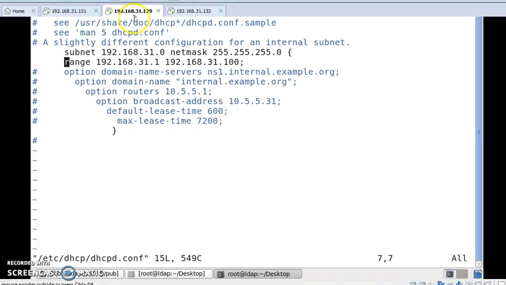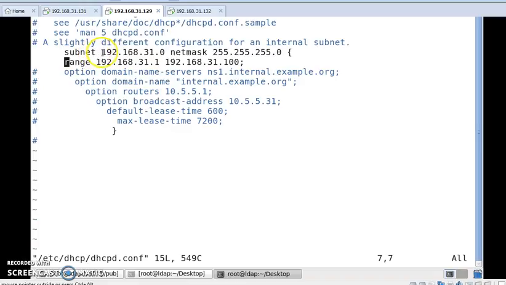Here this is my IP address, 192.168.31.120. So this is our network, option 192.168.31. So obviously we need to use a subnet within that network.